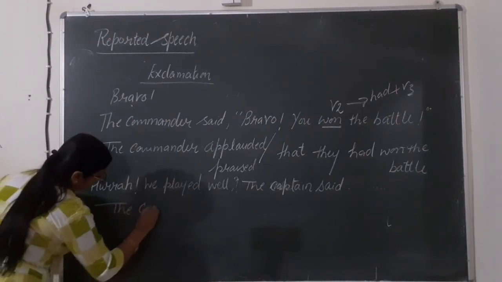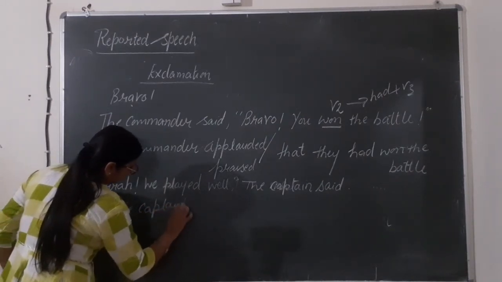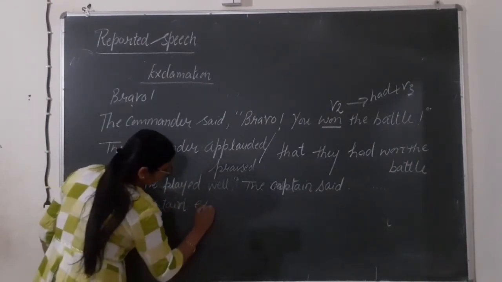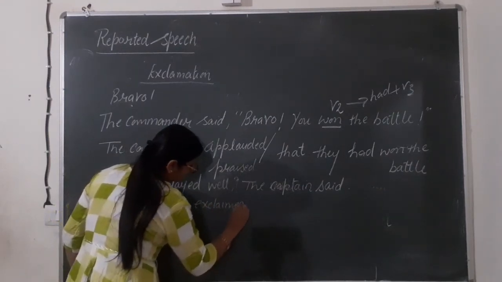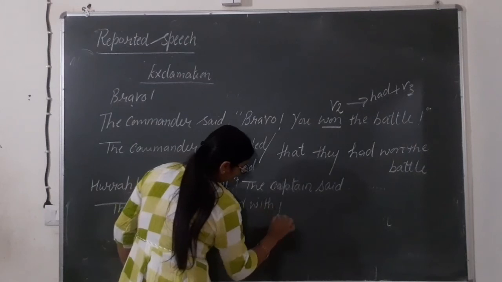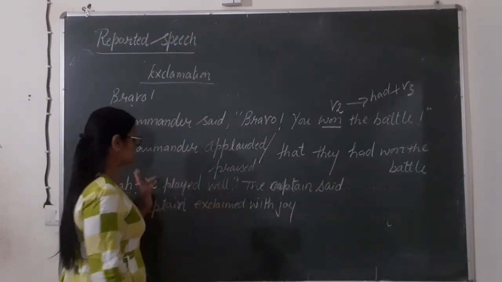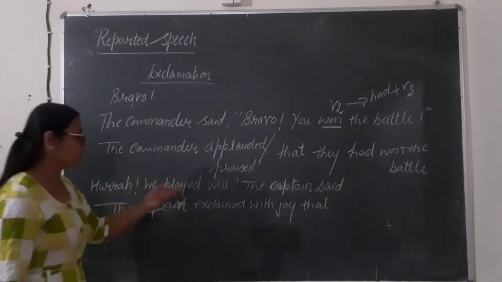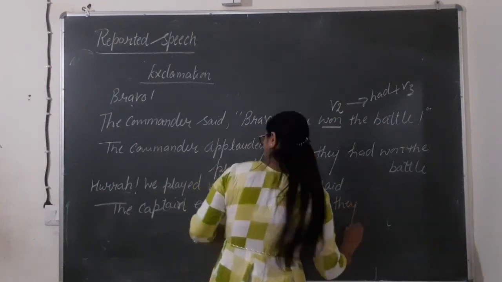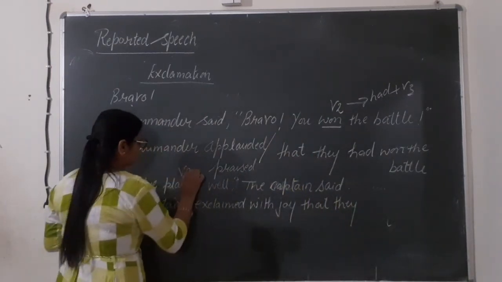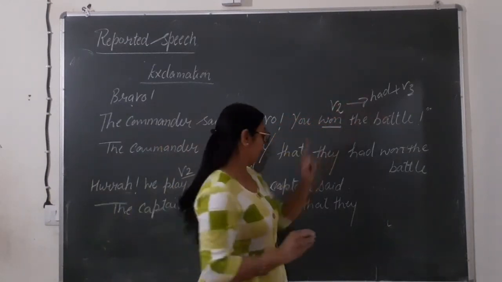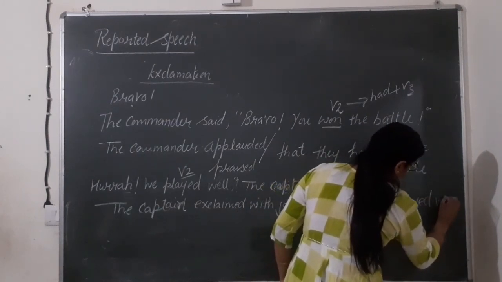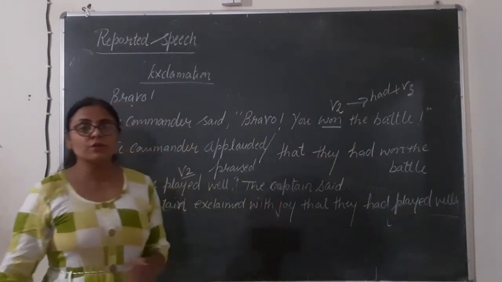The captain exclaimed with joy. Then to remove the inverted commas, we write that. We will be changed into they. They played, a second form of the verb, will be changed into had plus third form. They had played well. Fine. So this is your exclamatory.